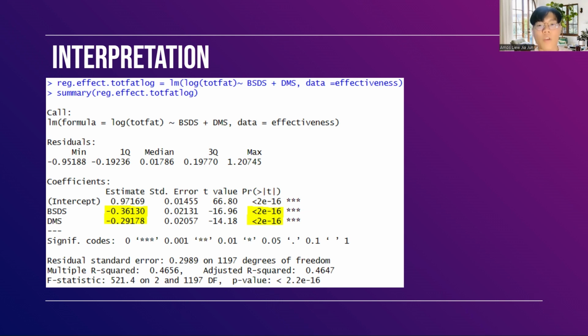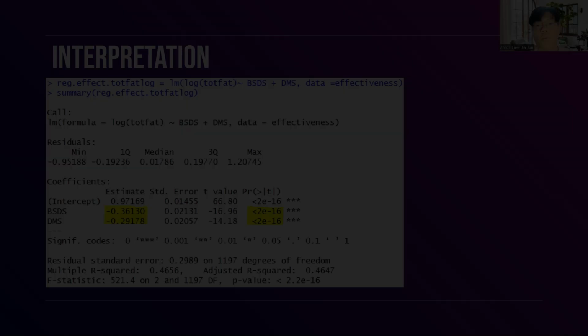How we can interpret the coefficients would be that for beta 1, there will be an average of 36.13% decrease in road fatalities when BSDS is implemented, with everything else being equal. As for beta 2, we can interpret it as there will be an average of 29.178% decrease in road fatalities when DMS is implemented, with everything else being equal.